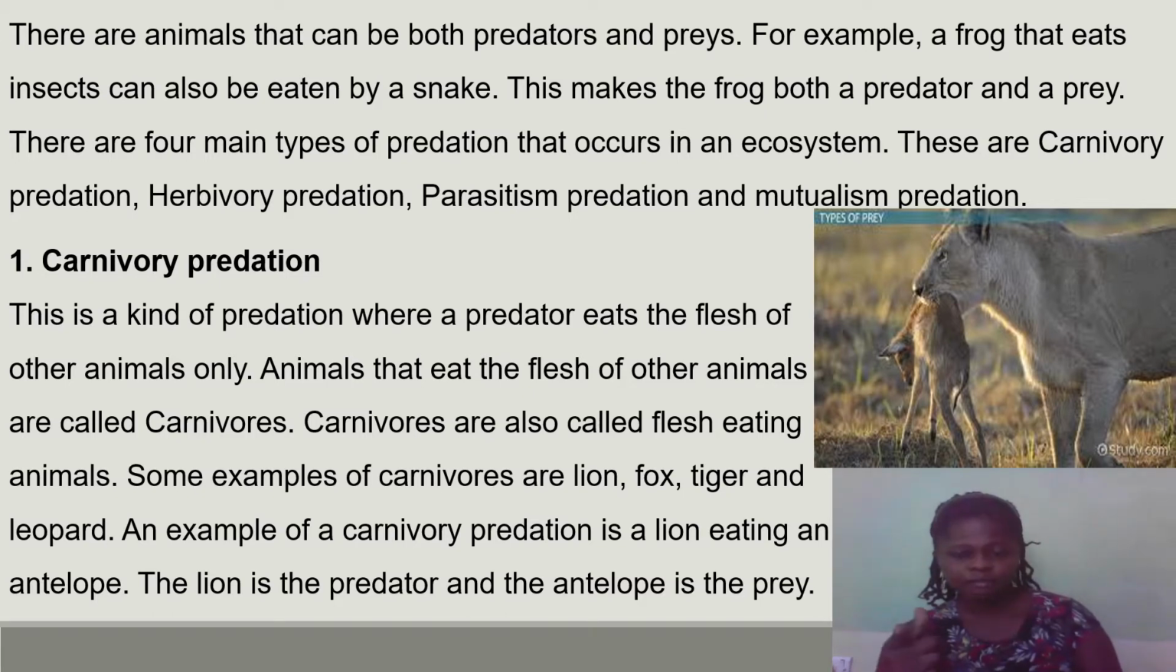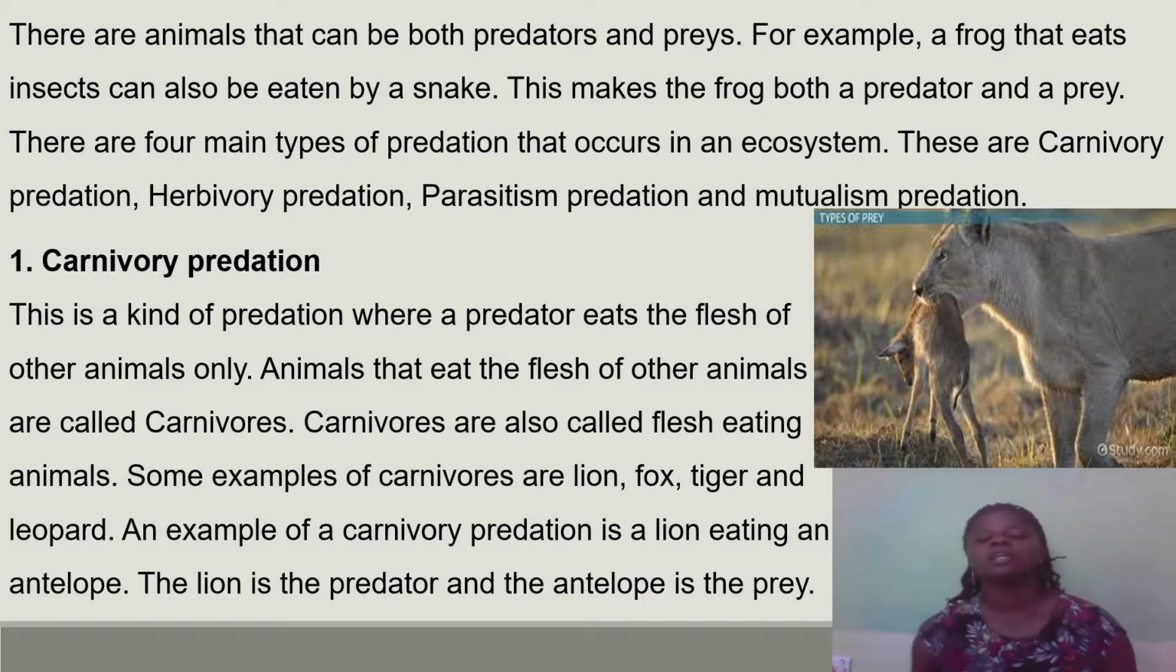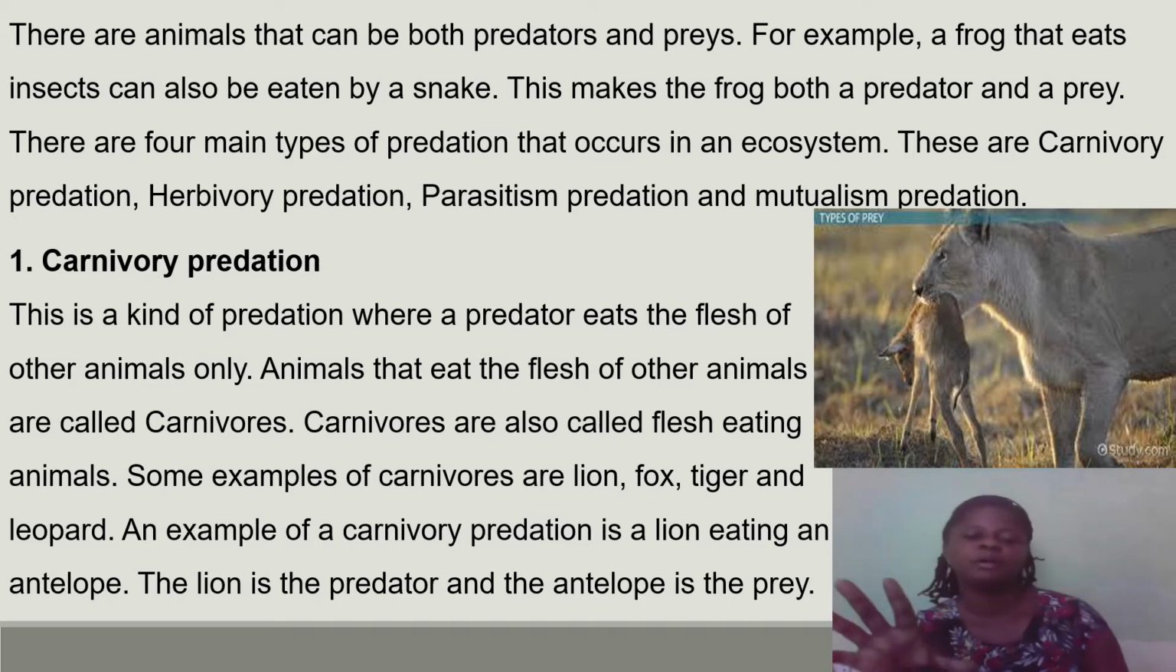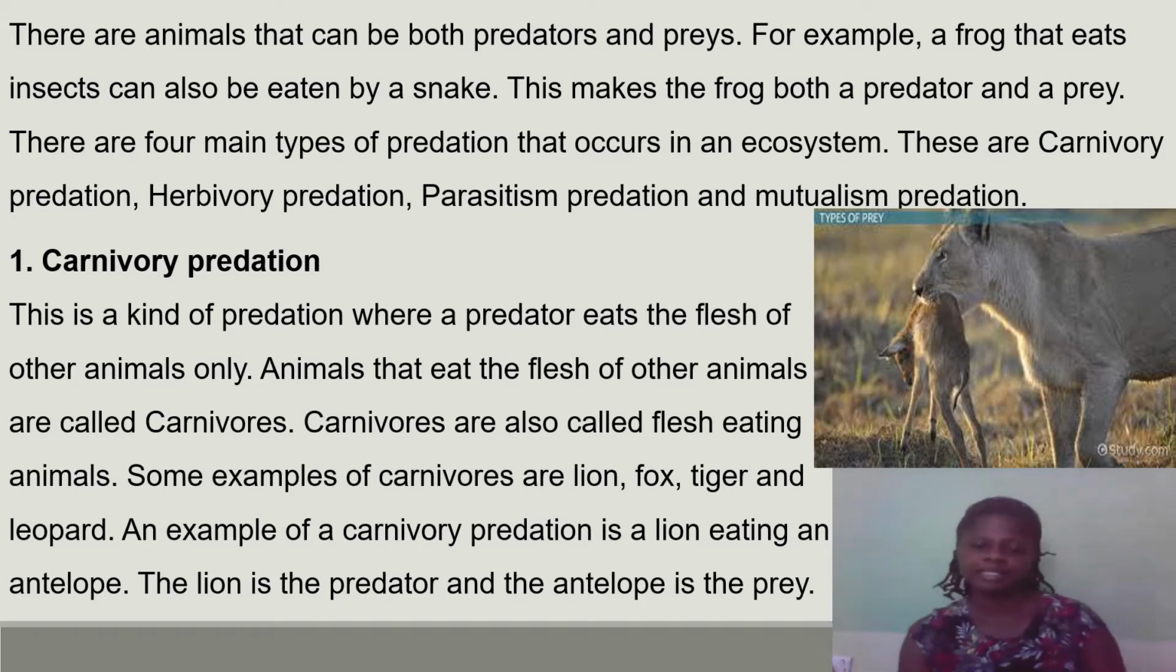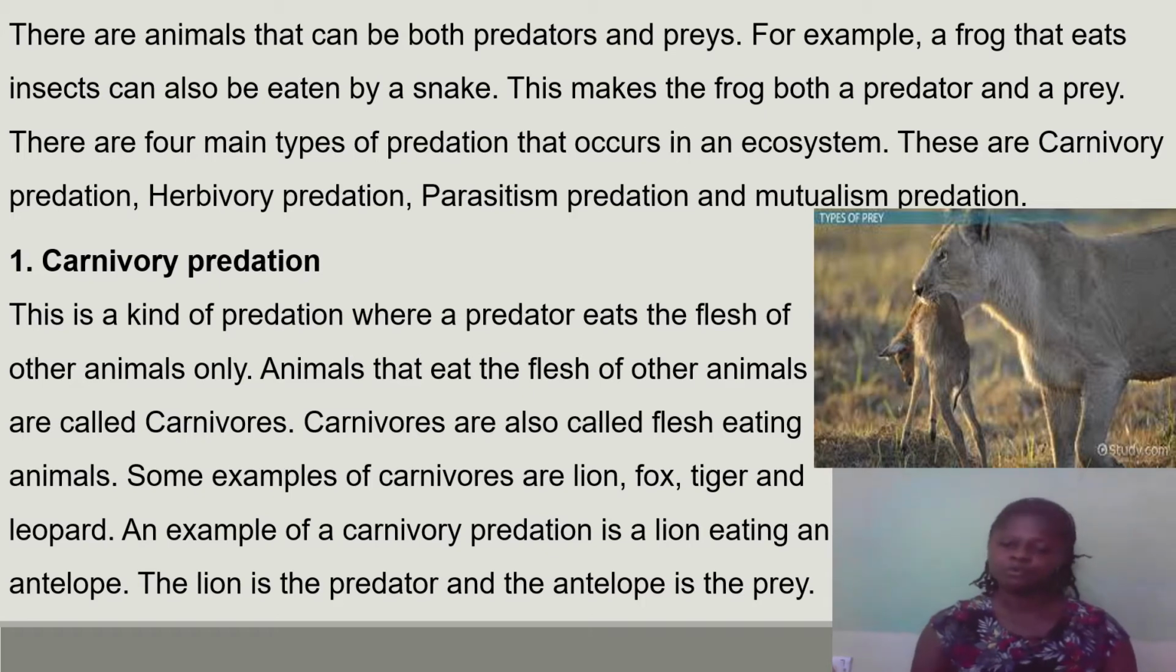You can see from the image there that the lion is going to eat the antelope. It has caught an antelope. It is going to eat for dinner or lunch or breakfast. So that is a carnivore predation. In this case, the lion is the predator. The antelope becomes what? The prey.